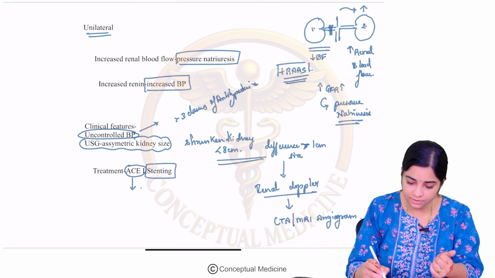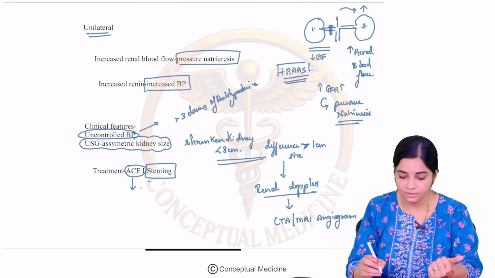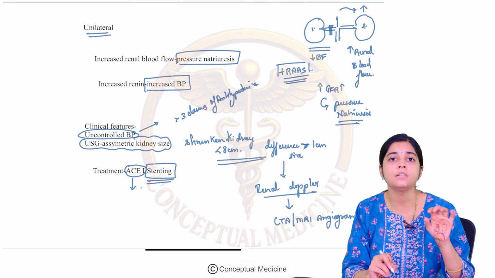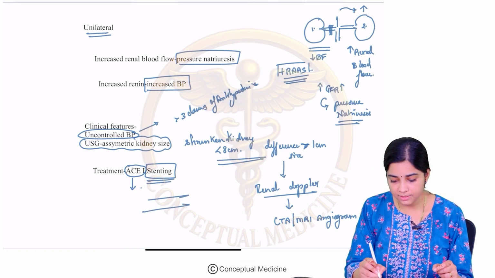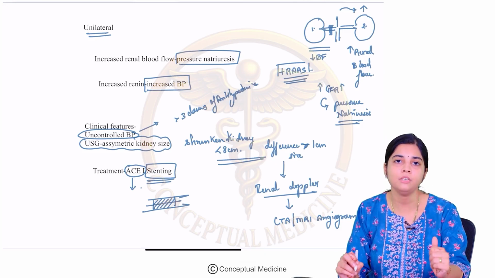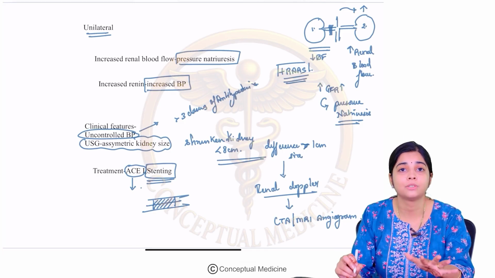If this is an atherosclerotic disease, which is unilateral, then you can do a stenting. Even if it is a fibromuscular dysplasia, you can do a stent. So, the moment you put a stent, then the narrowing will improve. It will help in improving the blood flow. Okay. So, this is about your unilateral renal artery stenosis.